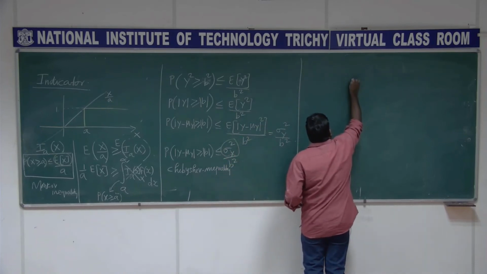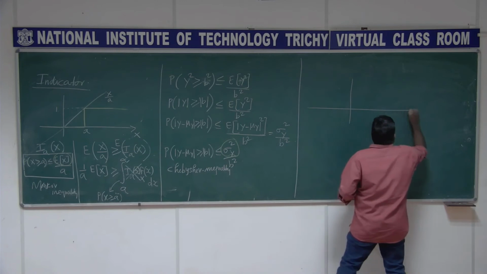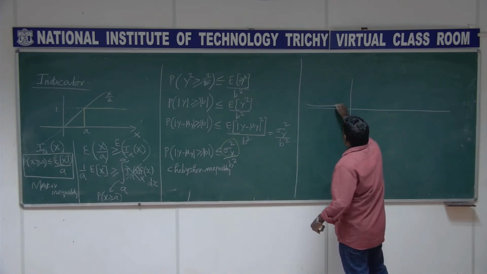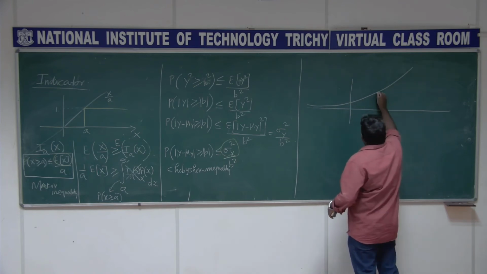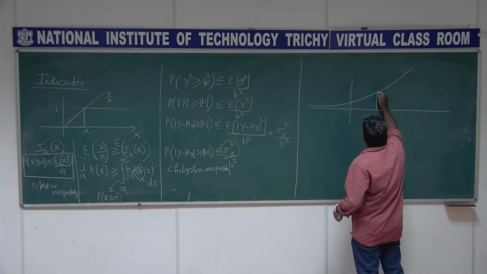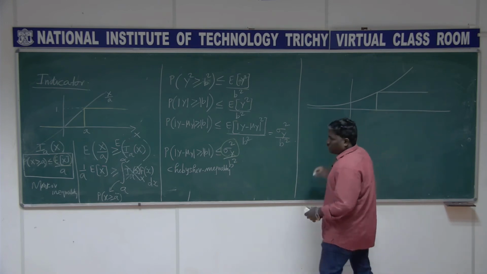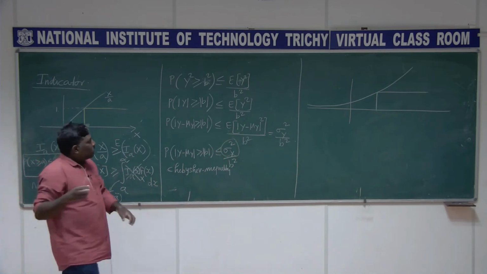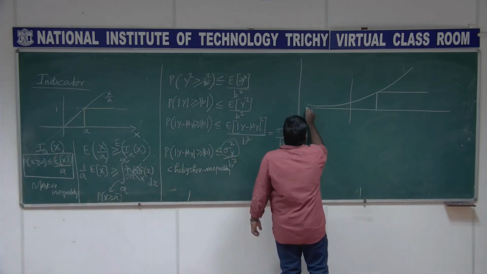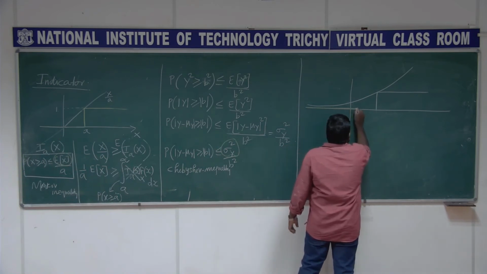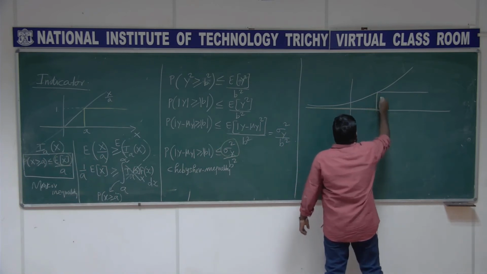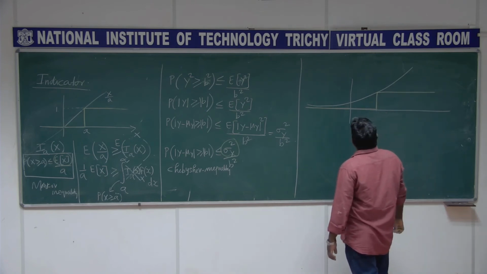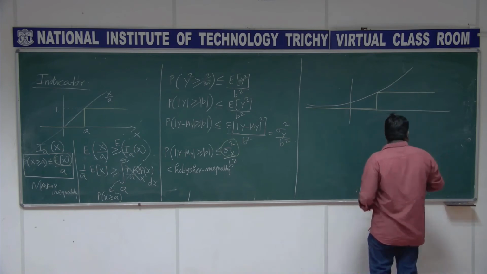Here I am going to use this exponential instead of this line here, something like this. It goes like this. This is an indicator, just like what we had for this case. This is x.